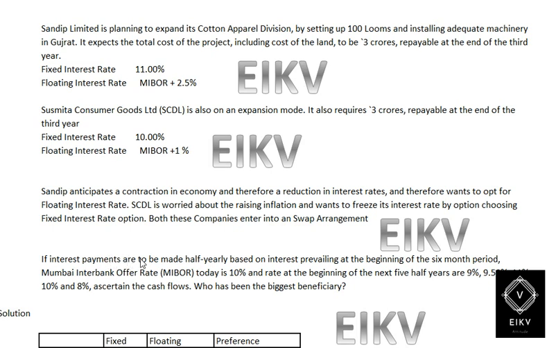If interest payments are to be made half yearly based on interest prevailing at the beginning of the 6 months period, Mumbai Interbank offer rate, that is MIBOR, today is 10%, and the rate at the beginning of the next 5 half years would be 9%, 9.5, 11, 10 and 8%. Ascertain the cash flow, who has been the biggest beneficiary.